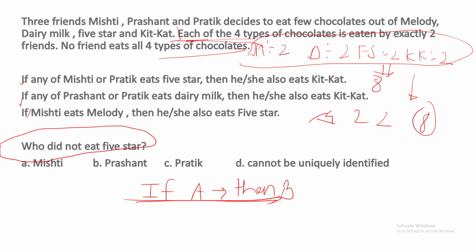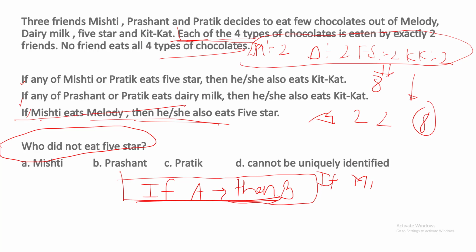Now, first we'll see this sentence, "if A then B". Take this sentence: if Mishti eats Melody, then she also eats Five Star. That means if A then B. A is nothing but Mishti eating Melody, and B is nothing but her also eating Five Star. Now, if A is happening, that means she is eating Melody, then she also eats Five Star. So B has to happen. If she is eating Melody, then she has to eat Five Star as well.